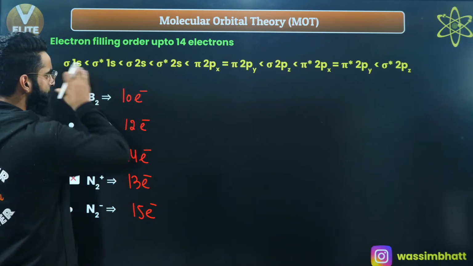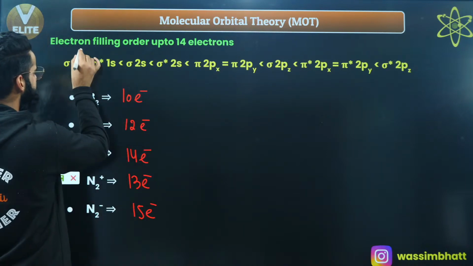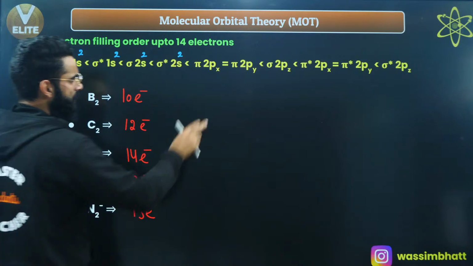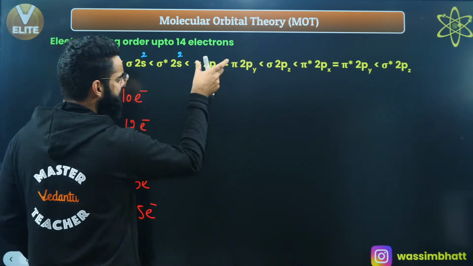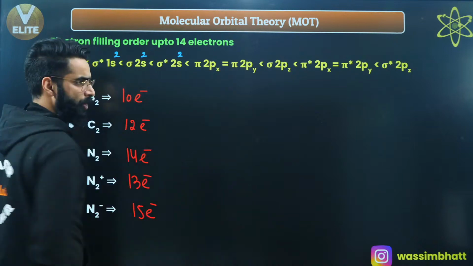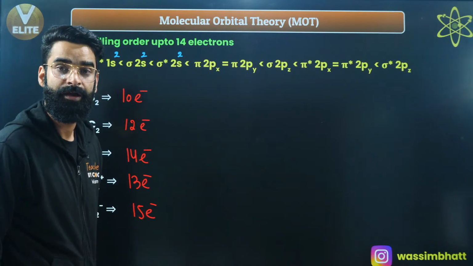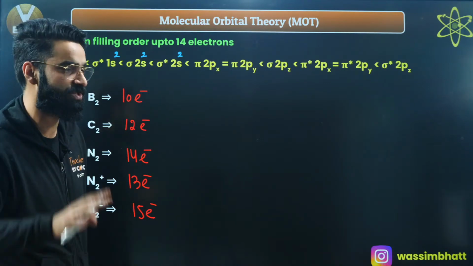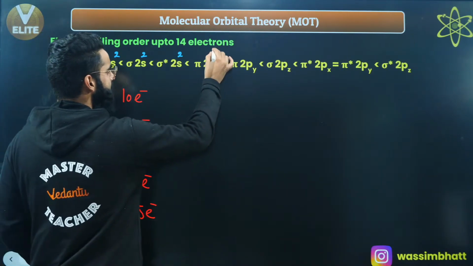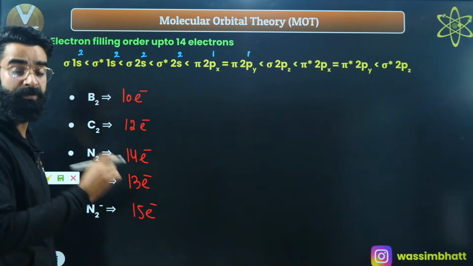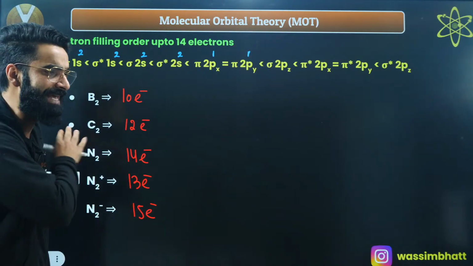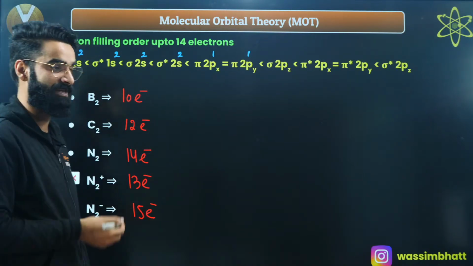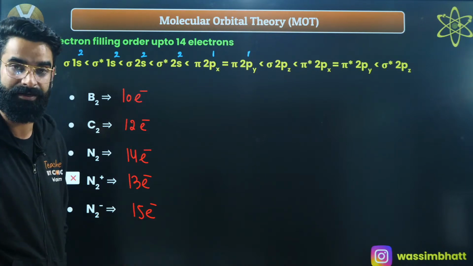10 electrons I'm going to fill on the basis of the increasing order of energies. This is 2, 2 to 4, 4 to 6, 6 to 8, right? Now, 2 electrons are left. Since these 2 molecular orbitals are degenerate molecular orbitals, as per Hund's rule, pairing won't happen unless each degenerate orbital gets 1 electron each. So I'll keep 1 electron here and 1 electron here, right? Pairing won't happen in the degenerate orbitals unless each molecular orbital gets 1 electron. As simple as that, as far as Hund's rule of maximum multiplicity is concerned.